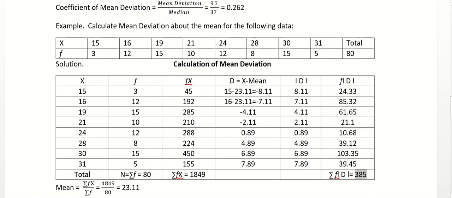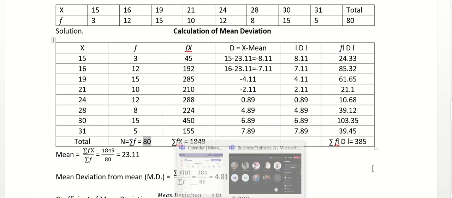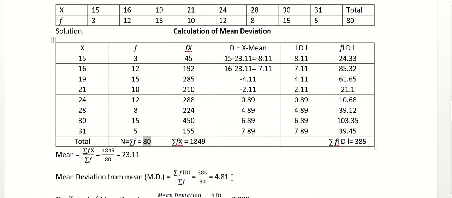Now we will just apply the values into the formula. The formula is summation of fd divided by summation of f. So it means 385 divided by summation of f is 80, right? So 385 divided by 80 is 4.81. So this is your mean deviation from mean, okay?